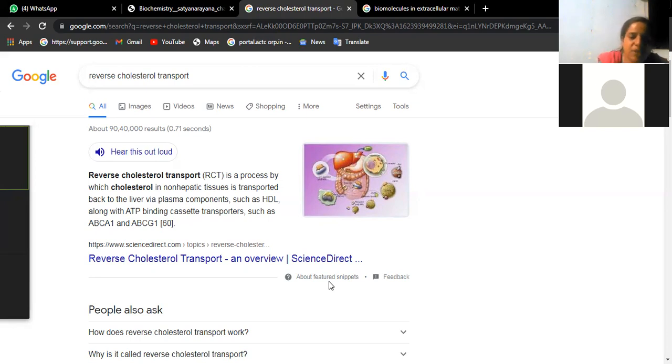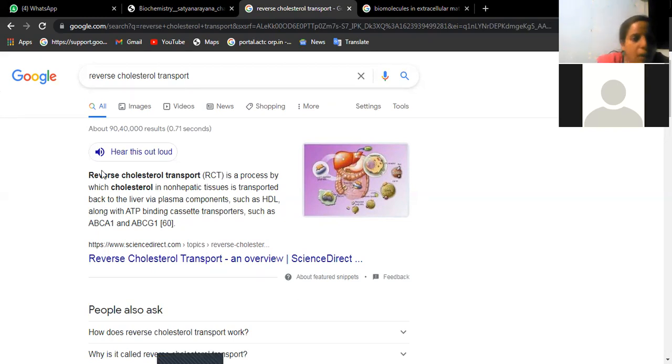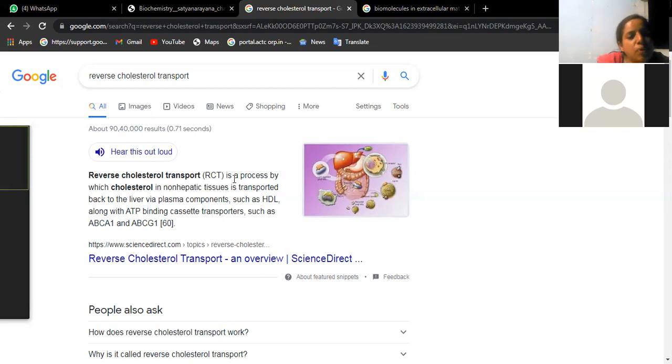So now he is asking us reverse cholesterol transport. It is only a 3 marks question. That's why I'm sharing like this. I hope you are seeing on the screen. Reverse cholesterol transport is a process by which cholesterol in non-hepatic tissues is transported back to liver via plasma components such as HDL along with ATP binding cassette transporters such as ABCA1, ABCG1, etc. What does it mean?